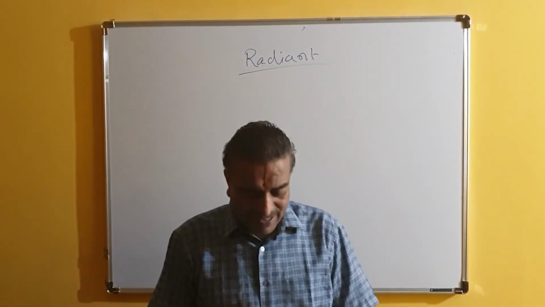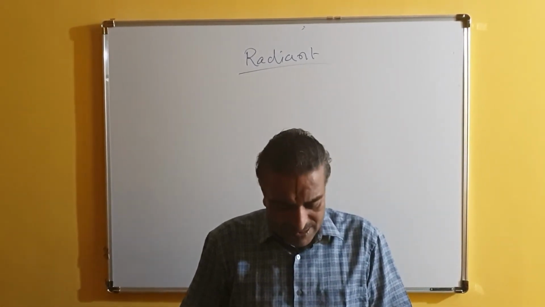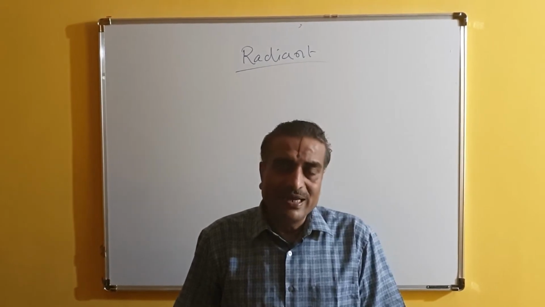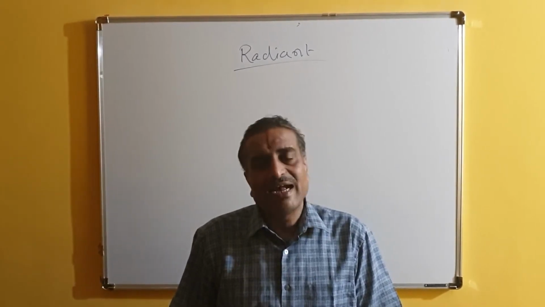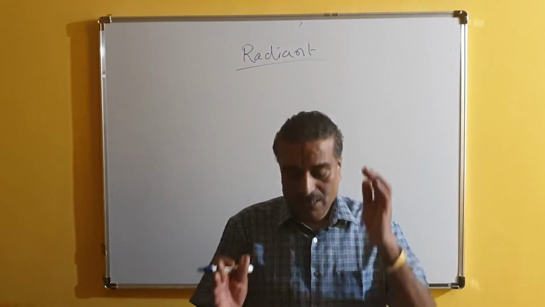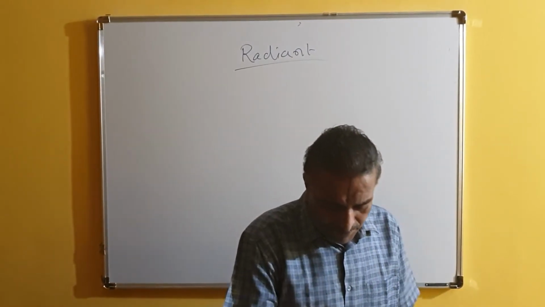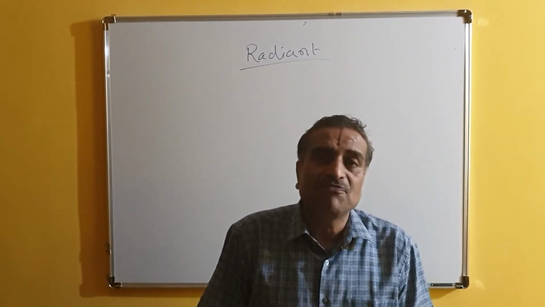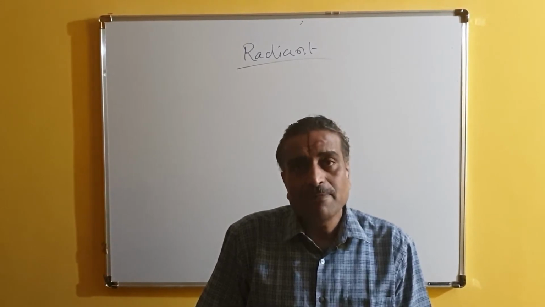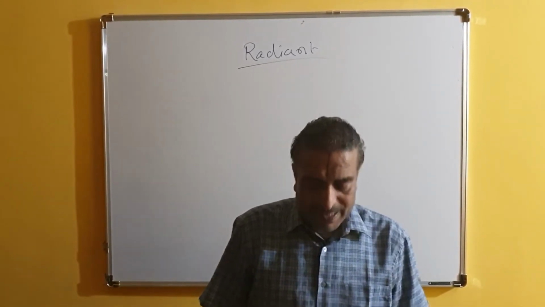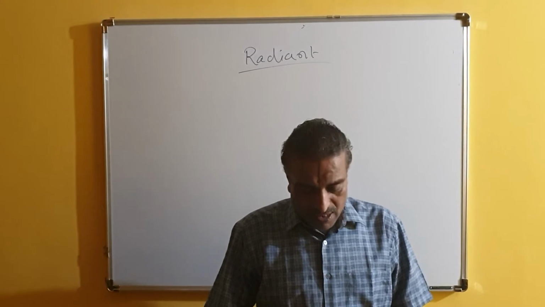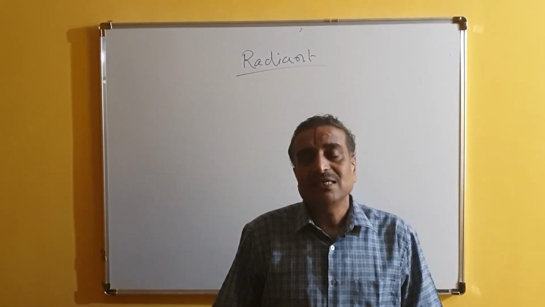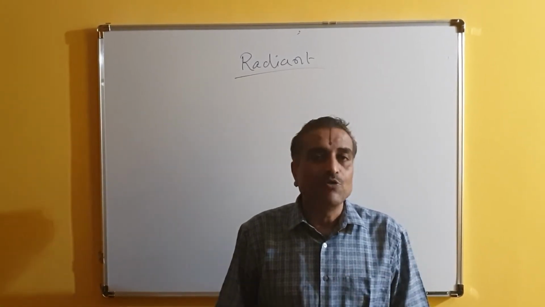First is cosmic rays, then gamma rays, X-rays, UV rays, infrared rays, and radio waves. All these are available. Totally about 6 types of rays: cosmic rays, gamma rays, X-rays, UV rays, infrared, and radio waves.